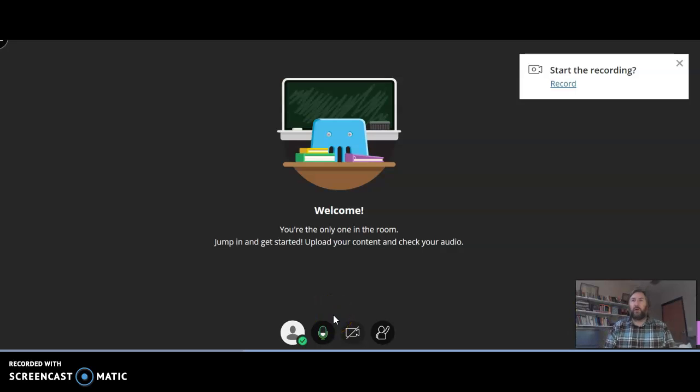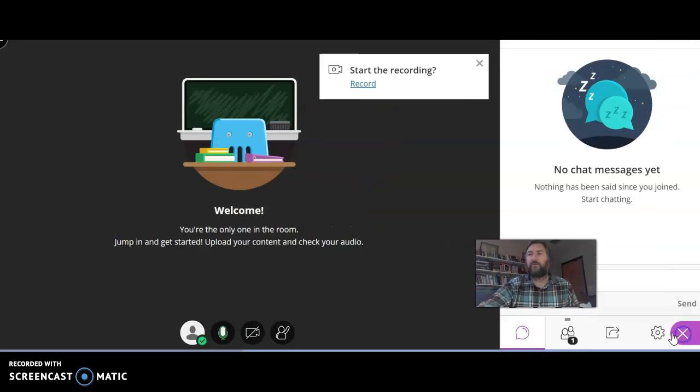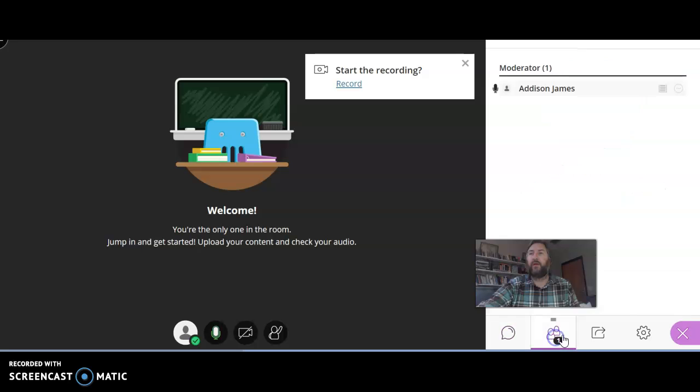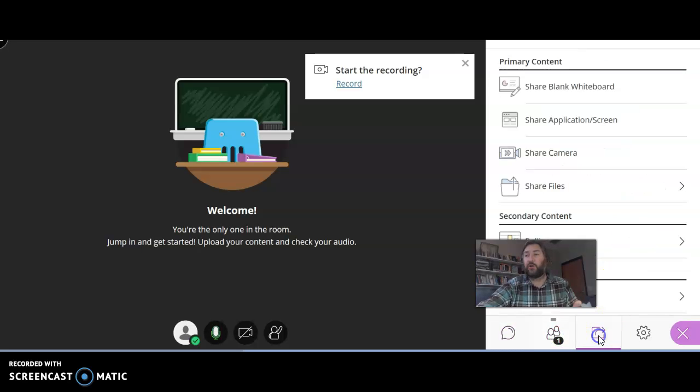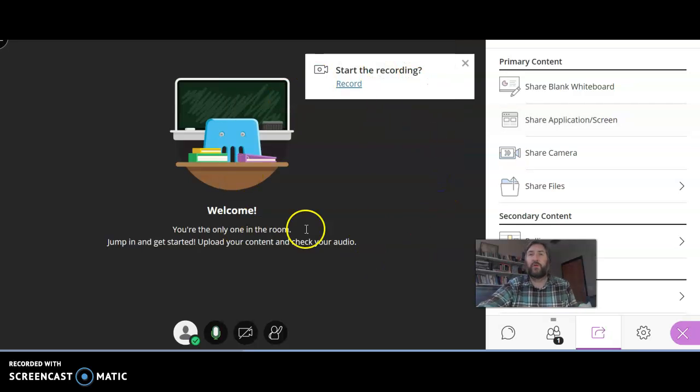Basically, there is a chat feature that you can find right there. And then I can see who's in the room, and I can give you access to share your screen. And so I would let you see yours. You could let us see your screen. But anyway, this is where we would discuss things.